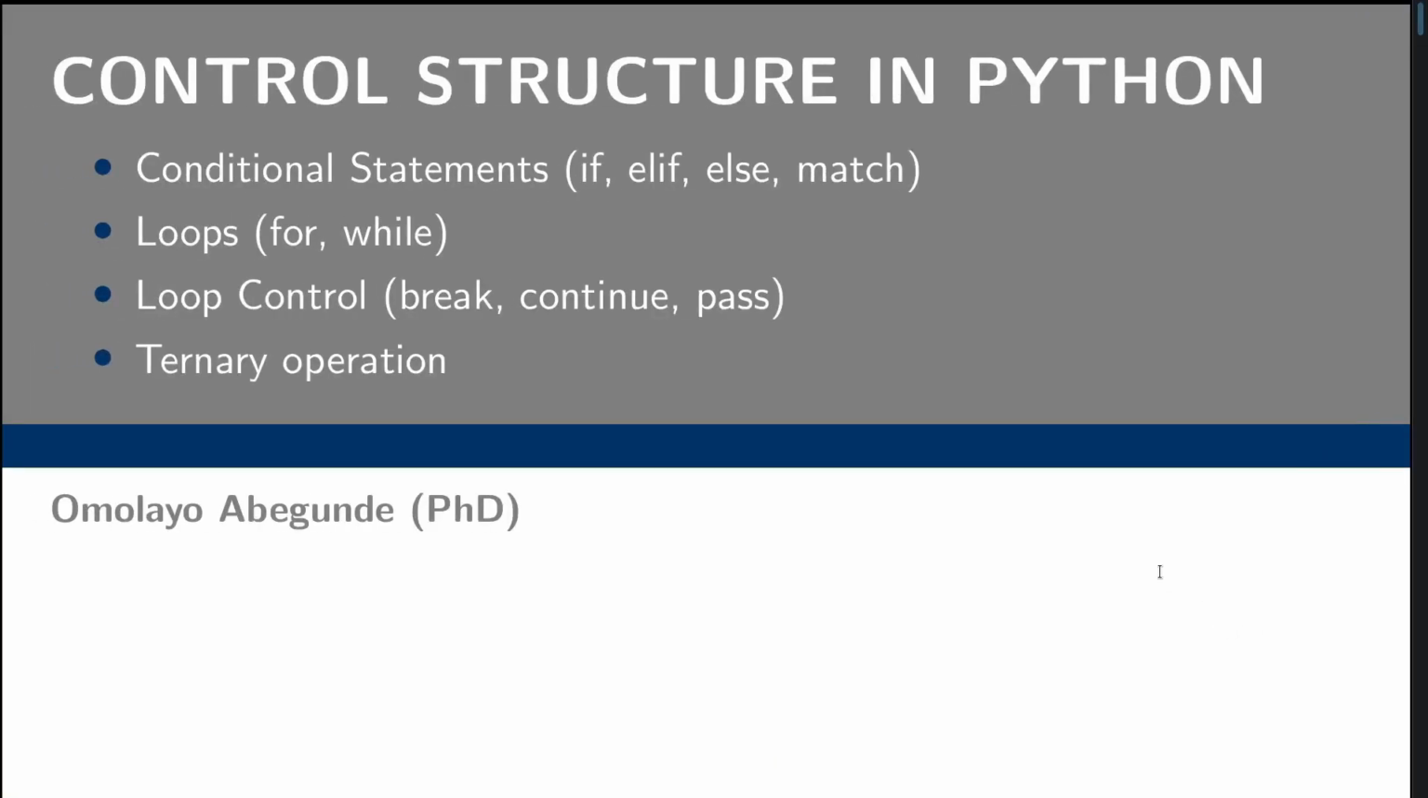Today we continue our lecture series from where we stopped. Today we look at control structures in Python. We look at the conditional statements: the if statement, the else statement, and the elif statement. We also look at the control loop statements, the for loop and the while loop, and also the loop controls: the break statement, the continue statement, and the pass statement, and also the ternary operations in Python.